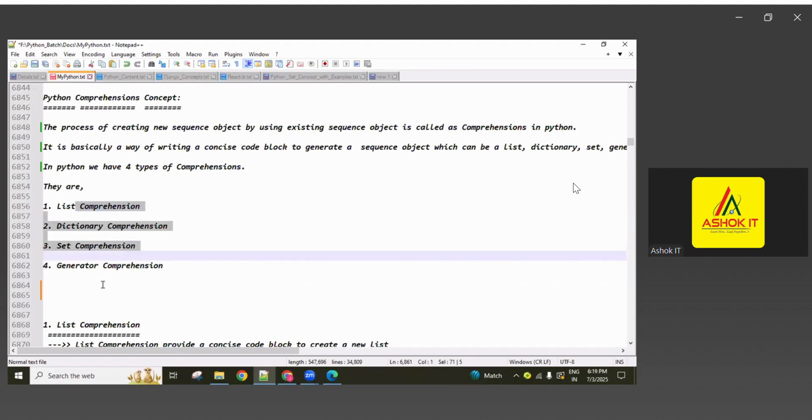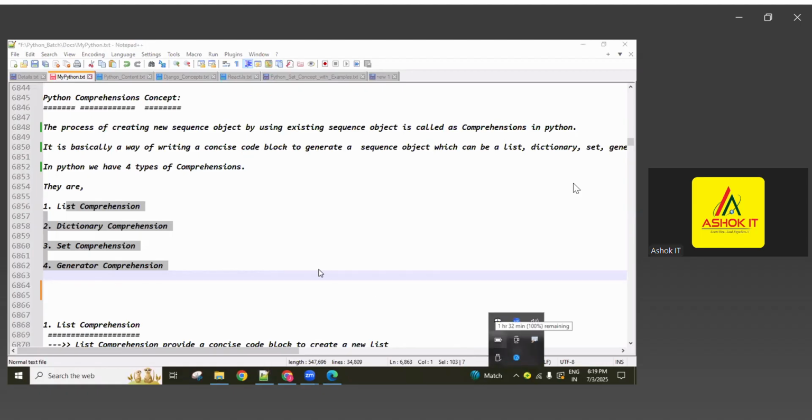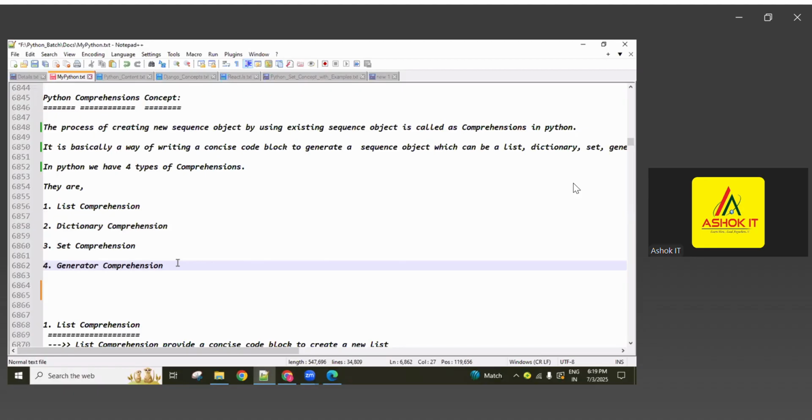So the remaining concept is as it is. We already know about list, set, dictionary, and tuple. We are going to create them in the same way. So first, we will discuss list comprehension.